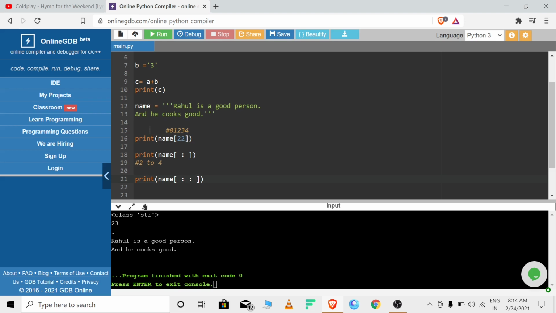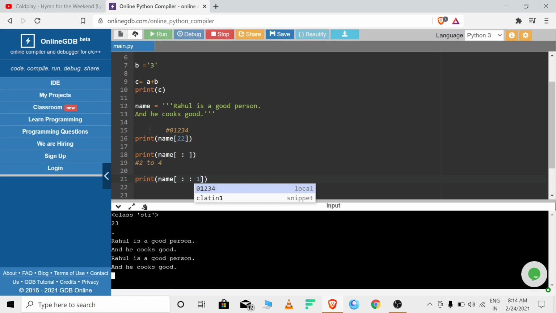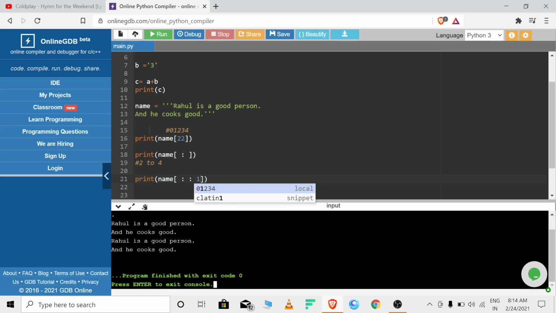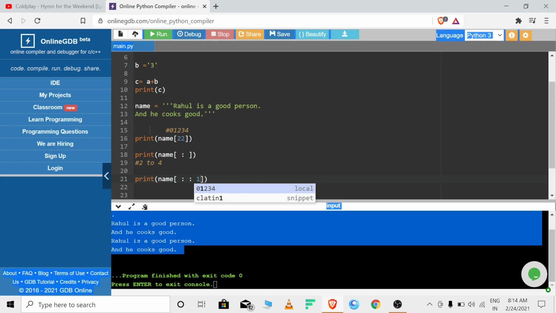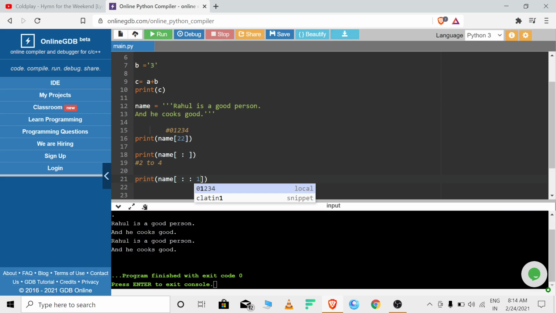Okay, first one I want to leave blank because I want to go from start. Second one I want to leave blank because I want to go till the finish. This is for finish, this is for initial, and this is for skipping. So let's put 1 here and run this program. Let's find out what is going to happen. It is originally printed, means the whole thing got printed. Nothing changed. What the heck is going on? You will say, what the heck is going on?